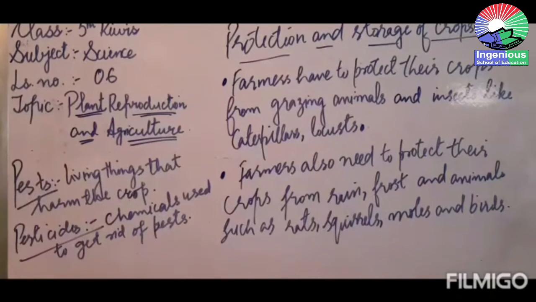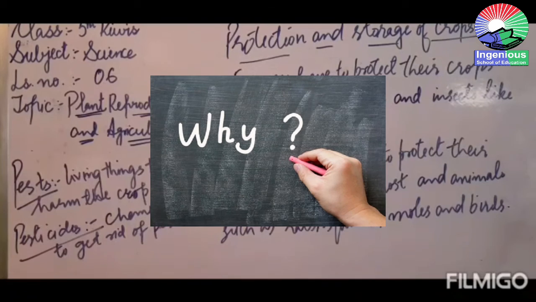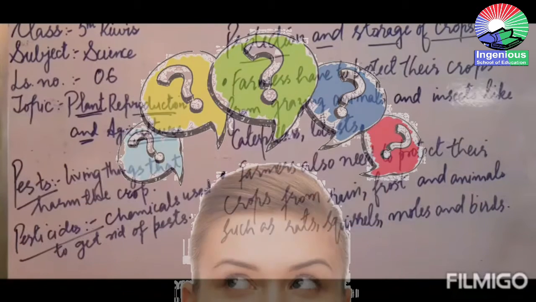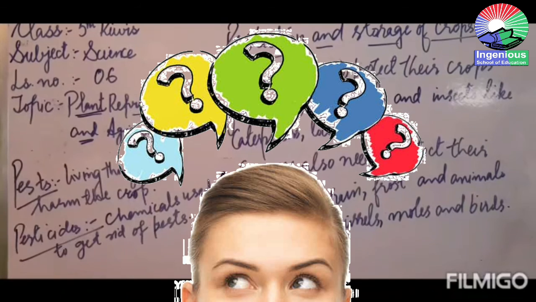Now there is an activity for you, my dear kids. Activity is very simple. You need to write down in your scrapbook the reason why we need to grow more and more plants. What is the need? What are the different reasons for which we need to grow more and more plants? Why we need to grow more and more trees, more and more plants. This is an activity for you.